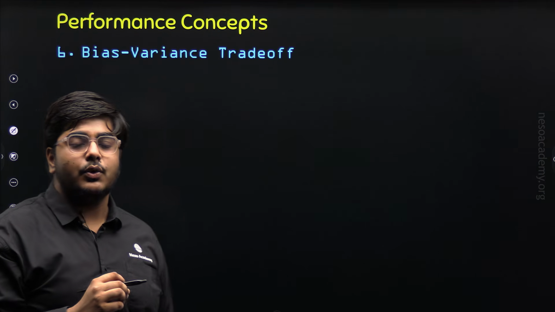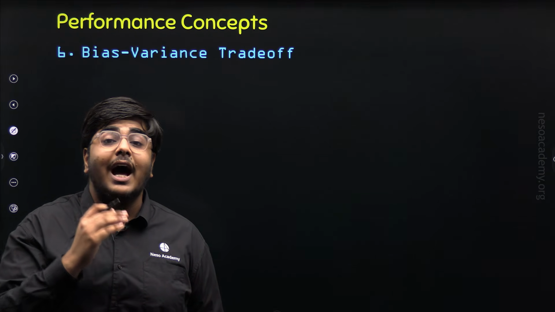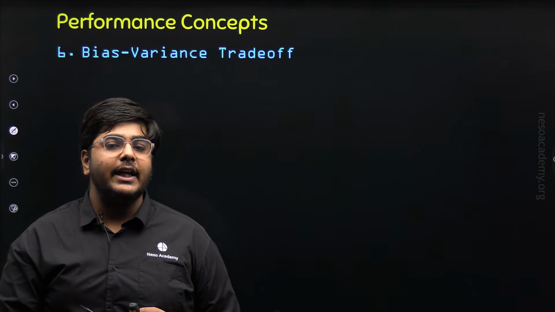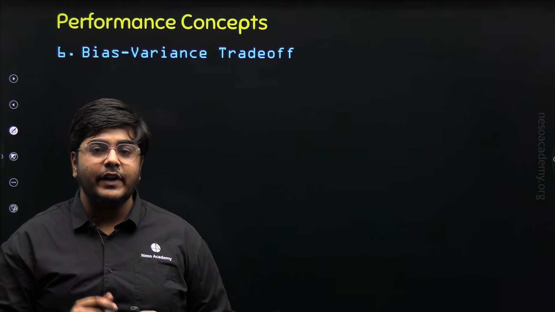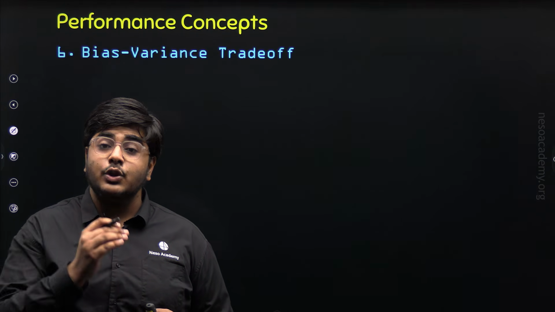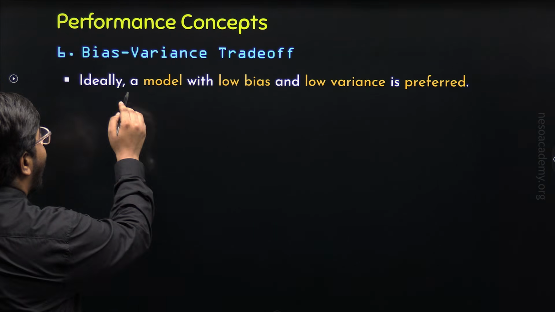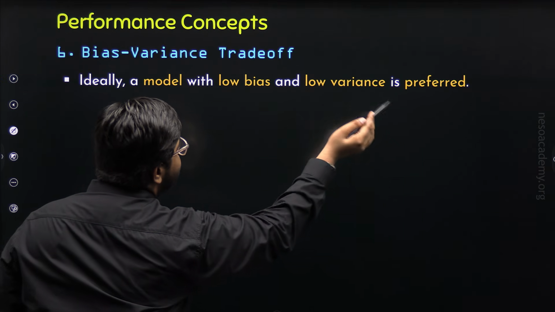Now let's understand the bias-variance trade-off. We have just understood that high bias leads to underfitting and high variance leads to overfitting. So what will you prefer in the machine learning model? Obviously, low bias and low variance, so that there is no underfitting and no overfitting. So ideally, a machine learning model with low bias and low variance is preferred.